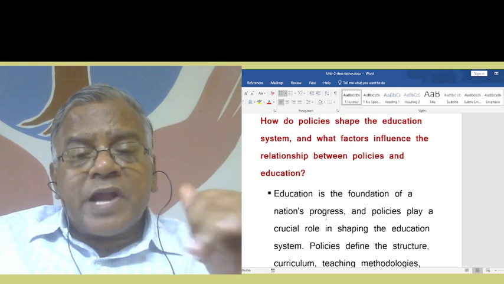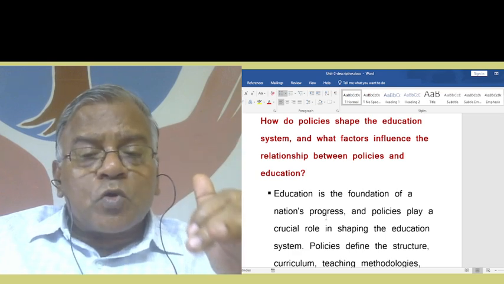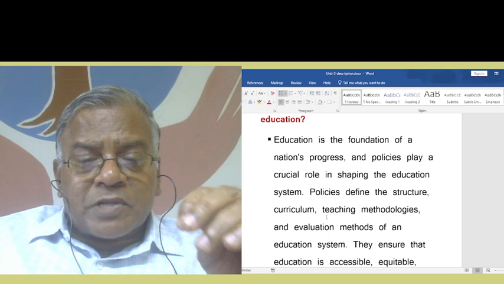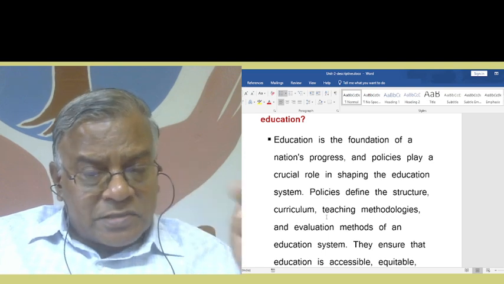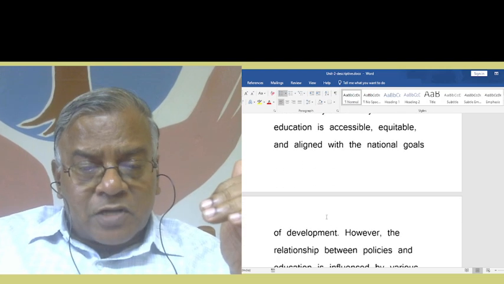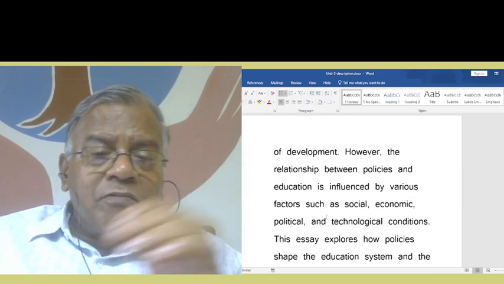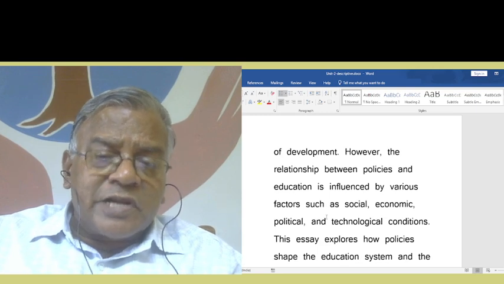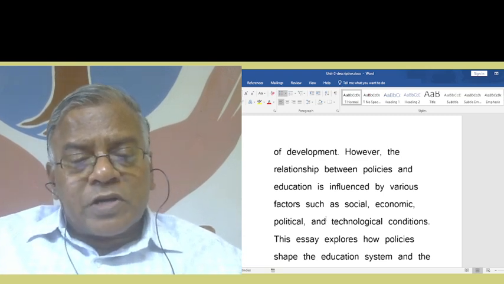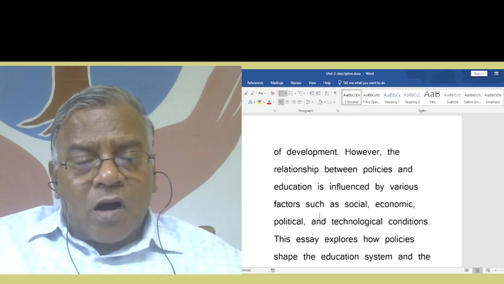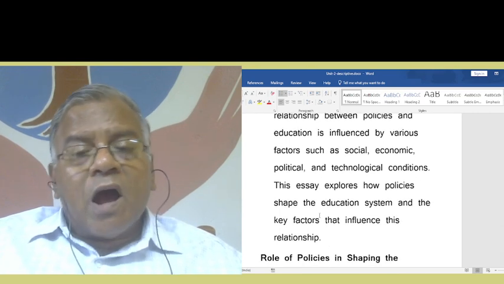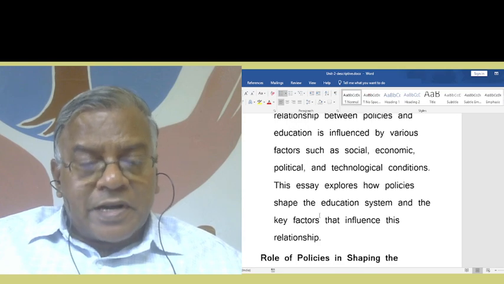Education is the foundation of a nation's progress, and policies play a crucial role in shaping the education system. Policies define the structure, curriculum, teaching methodologies, and evaluation methods of an education system. They ensure that education is accessible, equitable, and aligned with the national goals of development. However, the relationship between policies and education is influenced by various factors such as social, economic, political, and technological conditions. So, this descriptive answer explores how policies shape the education system and the key factors that influence this relationship.